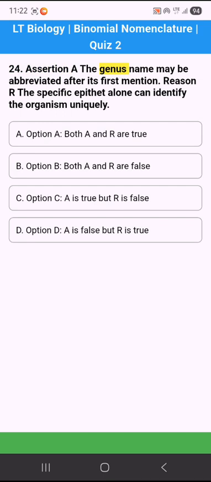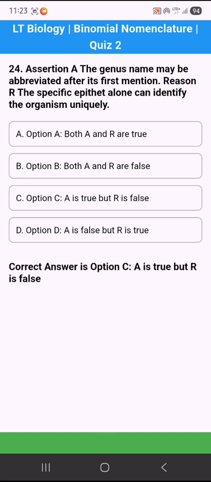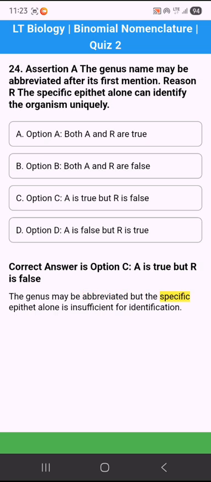24. Assertion: the genus name may be abbreviated after its first mention. Reason: the specific epithet alone can identify the organism uniquely. Option A. Both A and R are true. Option B. Both A and R are false. Option C. A is true but R is false. Option D. A is false but R is true. Correct answer is option C. A is true but R is false. The genus may be abbreviated but the specific epithet alone is insufficient for identification.